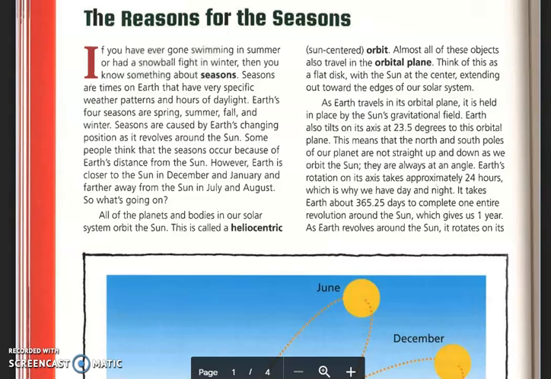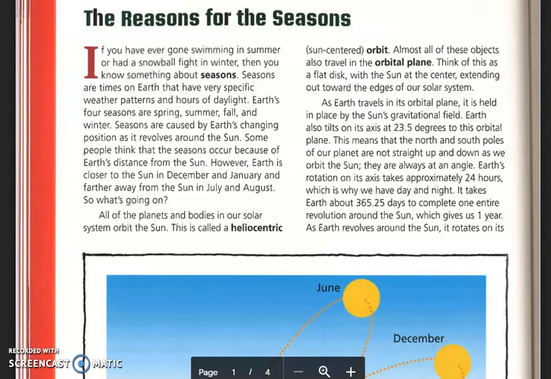The reasons for the seasons. If you've ever gone swimming in summer or had a snowball fight in winter, then you know something about seasons. Seasons are times on Earth that have very specific weather patterns and hours of daylight. Earth's four seasons are spring, summer, fall, and winter.